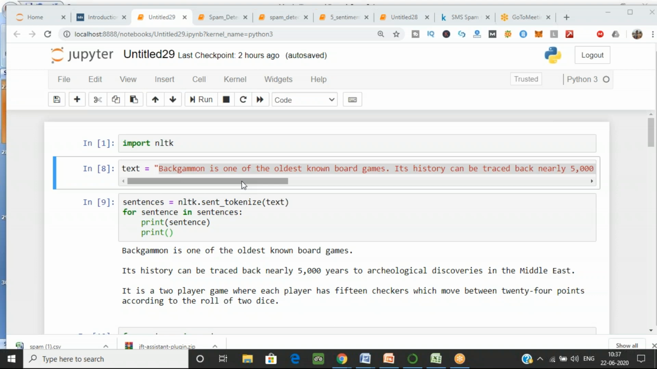Now what I have to do is create tokens. I gave you this paragraph. After each full stop there is a new line starting. So what I want to do first is tokenize according to lines. I want to differentiate the sentences, not the words. First I am creating a sentence variable, and I am using in NLTK one function with the name sent_tokenize.